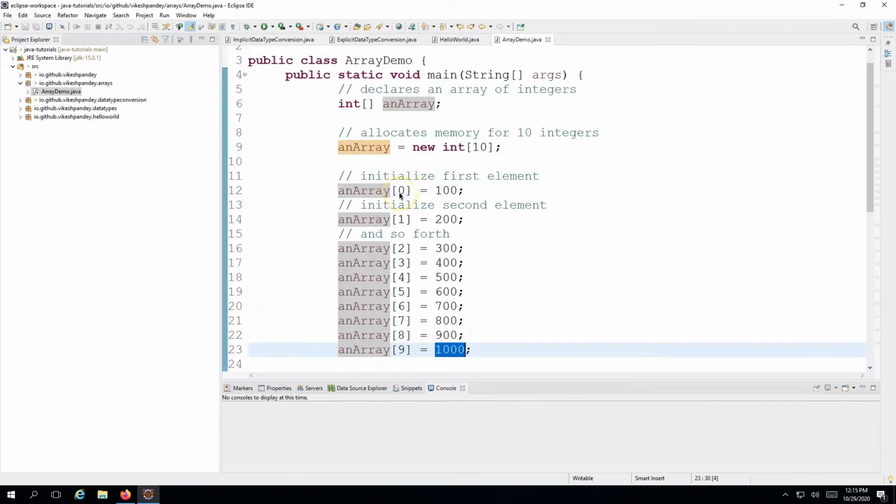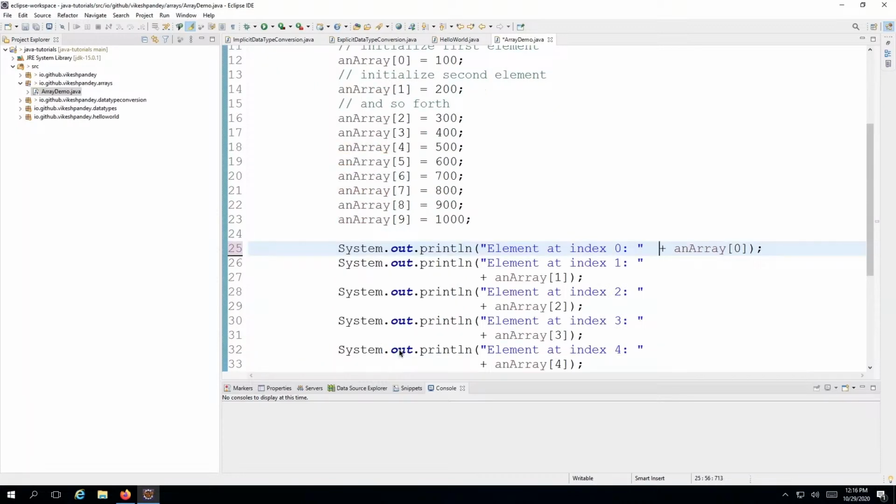And this is actually the only way you can store values in the array, by pointing to the indexes. So we go from 0 to 9 and we stored all the values, 0 being the first element and array of 9 being the last and the 10th element. Remember the length minus 1 concept. Okay, so now we will try to print all the elements one by one. That's pretty much what we are doing now.